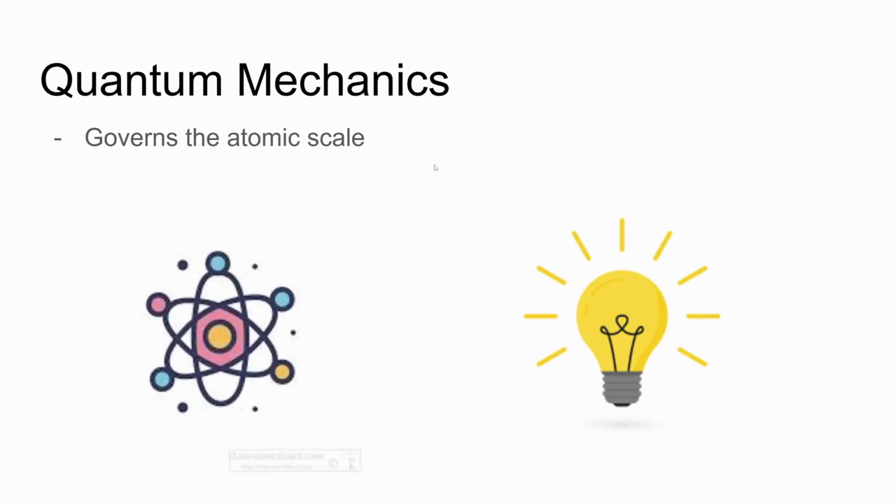On the other hand, the laws of quantum mechanics govern the microscopic. This is going to be things on the atomic scale and include electrons, protons, and even light particles. So with a basic understanding of classical versus quantum mechanics, let's get into some examples.